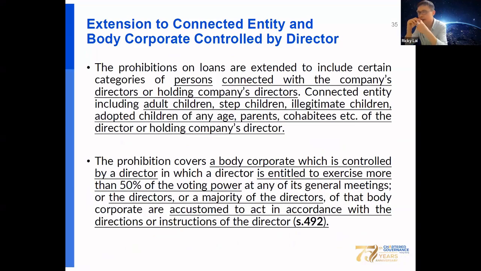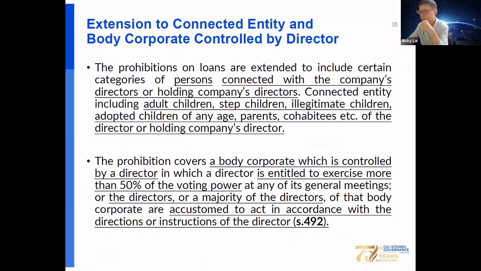And the prohibition on loans to directors also extends to certain categories of persons connected with the company directors or holding company directors, including adult children, stepchildren, adopted children of any age, parents, and cohabitees, for example, of the directors or holding company directors.